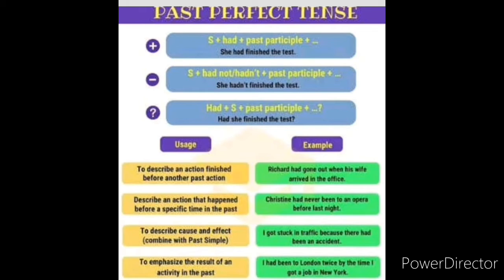Describe an action that happened before a specific time in the past: Christine had never been to an opera before last night. To describe cause and effect: I got stuck in traffic because there had been an accident. To emphasize the result of an activity in the past: I had been to London twice by the time I got a job in New York. Can you get my point?